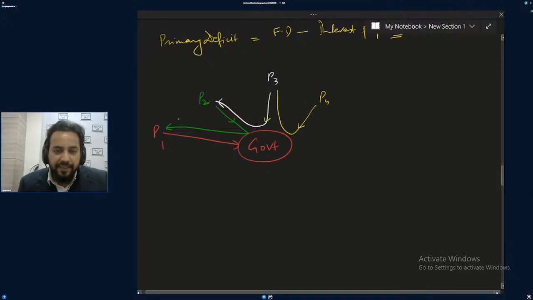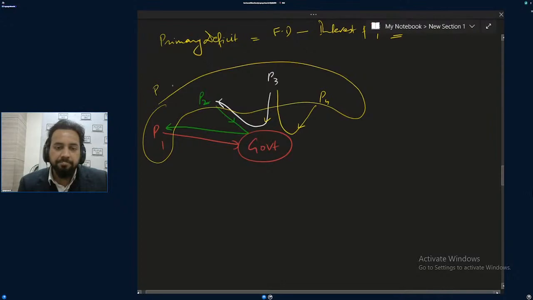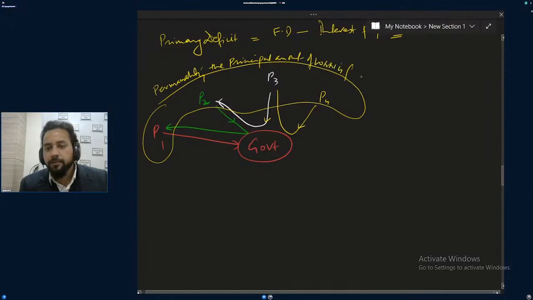So, loan is like permanently financed. Yes or no? Permanently, the loan amount, the principal amount, is financed by, or government is taking from market.